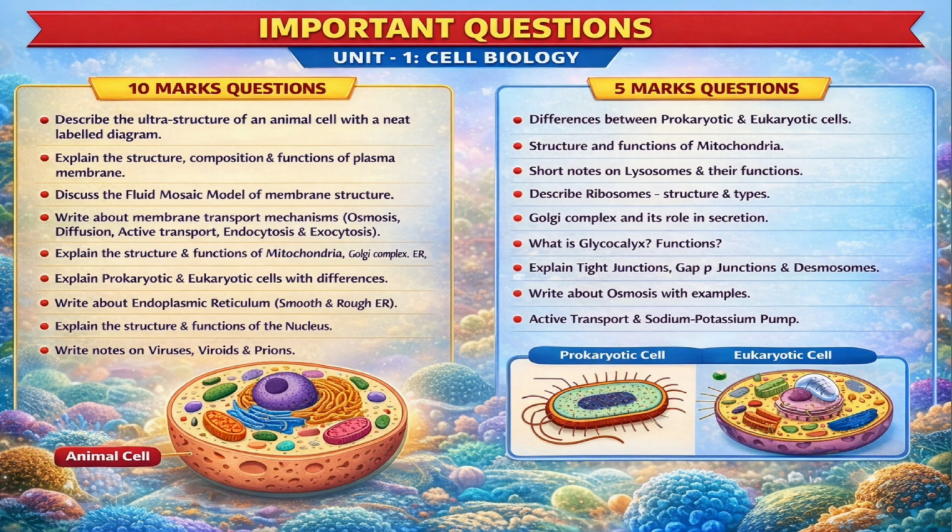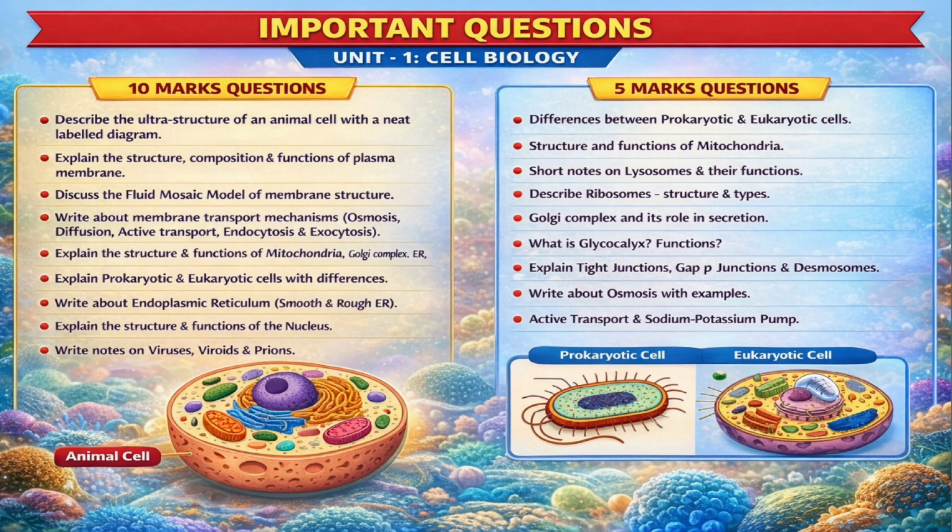The next essay question is on the fluid mosaic model. This model says that the membrane is fluid due to the lipid bilayer, and proteins float like icebergs. It explains flexibility, selective permeability, and the arrangement of proteins.